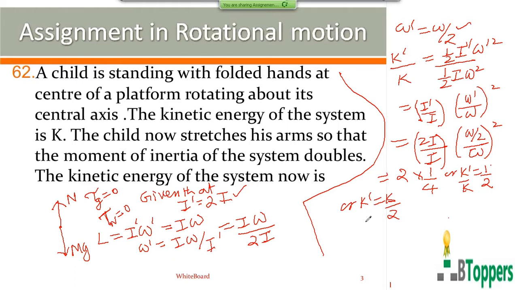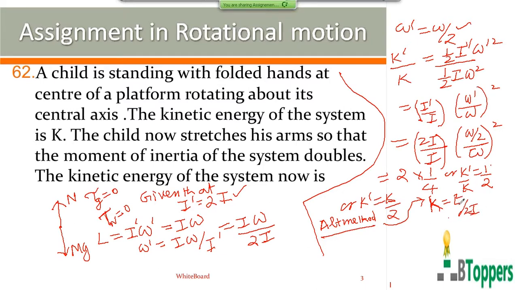If you want to copy the solution of the problem, you can pause and copy it. There is an alternate method also for the same problem. You can directly use the relation between rotational kinetic energy and angular momentum. The kinetic energy of a body in rotational motion about a fixed axis can be written as L square by 2I, where L is the angular momentum and I is the moment of inertia.